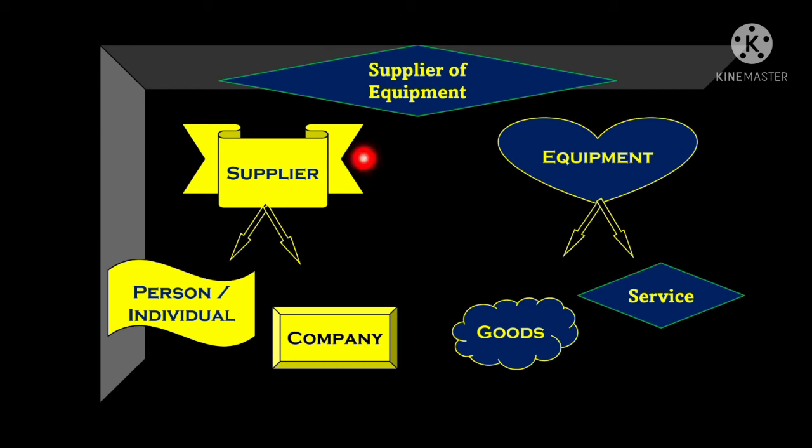So I have made this diagram just for understanding this concept very clearly. So supplier, it can be a person, it can be an individual, right? Whereas equipment can be goods or services, right? So whenever a person is providing goods to the buyer or the customer, or rendering services to the customer, then it is called supplier of equipment, right? So it can be a person, it can be a company which is providing such goods or services, right?